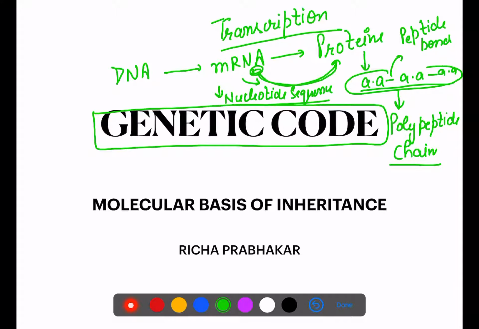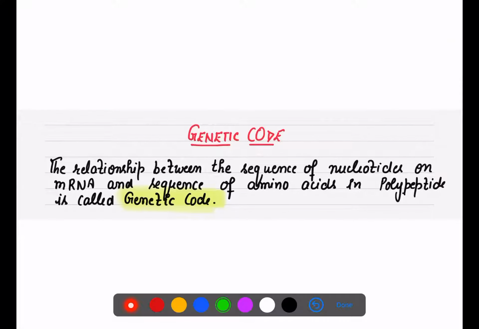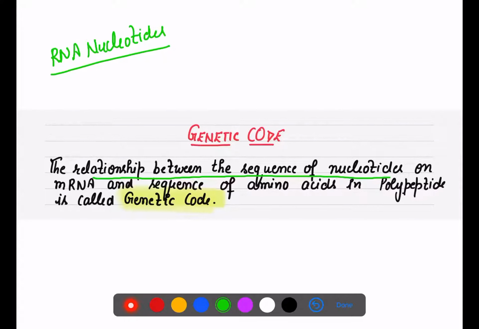So many times in my previous videos I used the word code. Here today we are going to talk about what a genetic code is. Actually, it is a relationship with the sequence of nucleotides. If we talk about RNA nucleotides, which kinds of nucleotides are present in RNA? It is adenine, uracil, guanine, and cytosine. In RNA, there is no thymine. So the RNA which will be formed will have that kind of sequence.